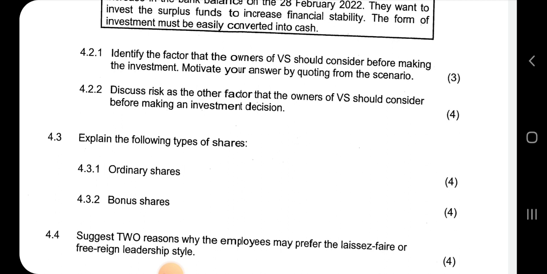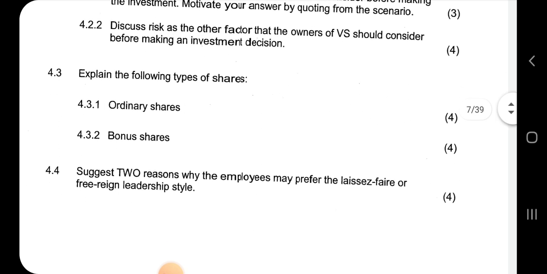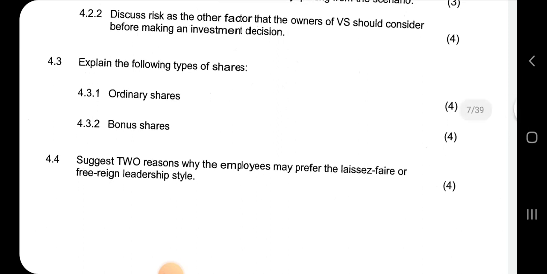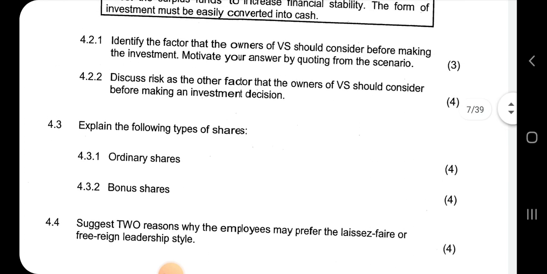So pause the video and do 4.2.2 and 4.3. Explain the following types of shares: ordinary shares and bonus shares. And then 4.4 suggests two reasons why the employees may prefer the laissez-faire or free-rein leadership style. So yes, you can pause the video and do 4.2.2 to 4.4.